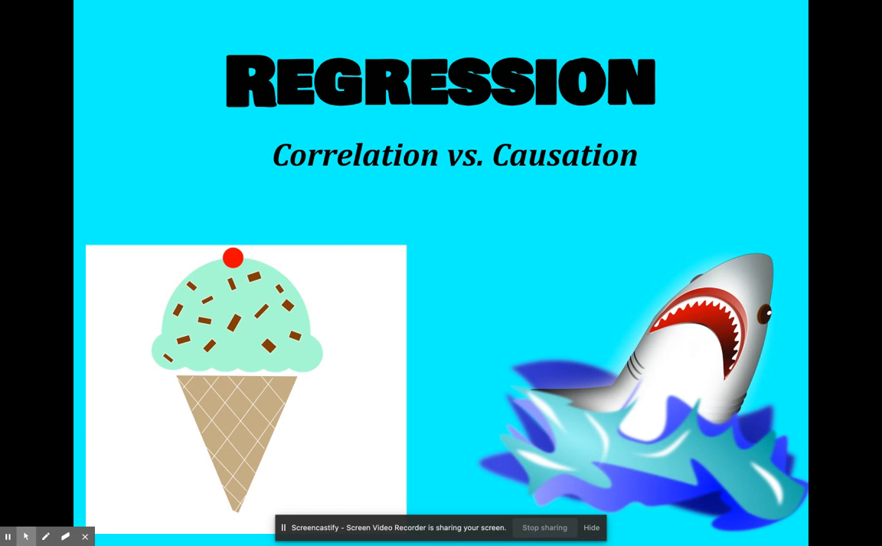Why do you think that could be? Take a second to think about what these two things may have in common and how they could be related. And we're going to further discuss this throughout this lesson.